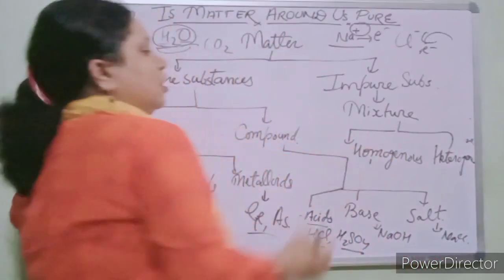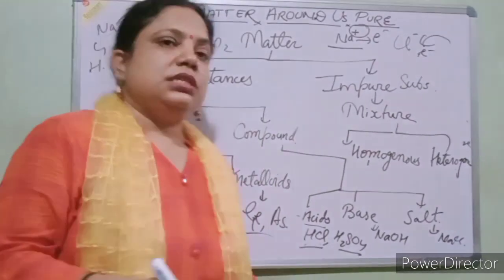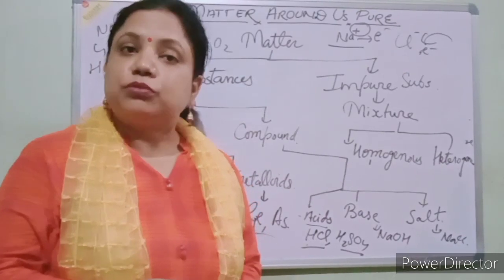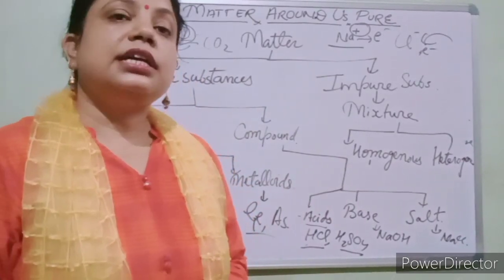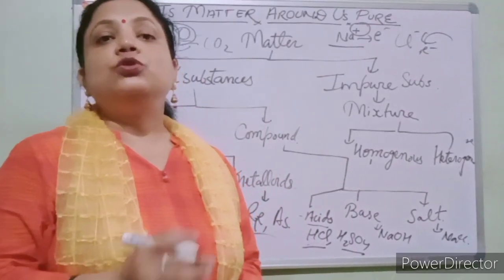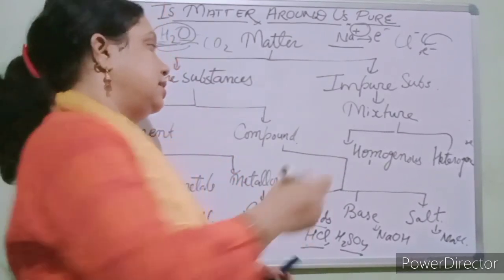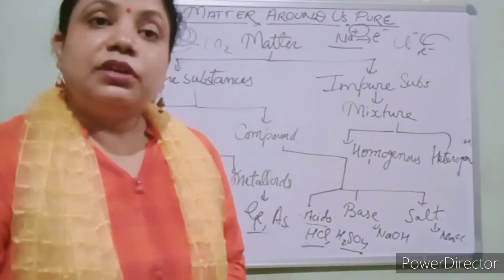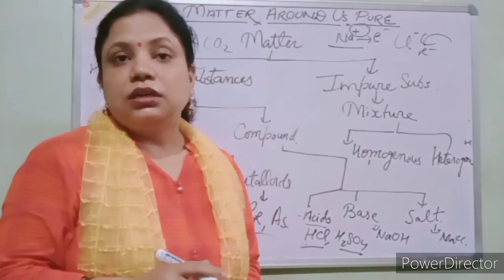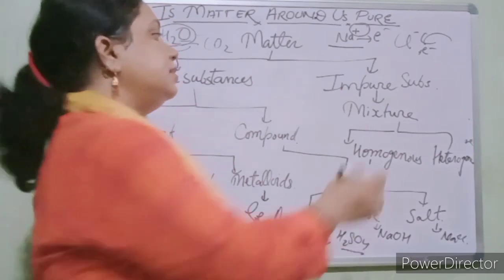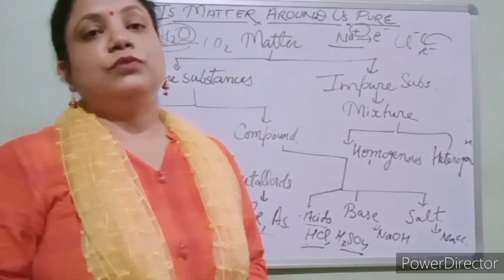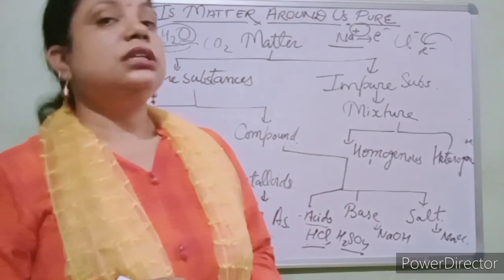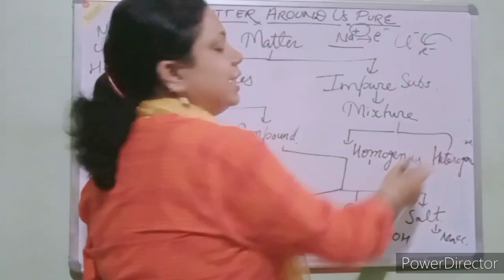Homogeneous, students, means having uniformity in composition, and there are no visible layers. Heterogeneous means having separate layers. Clear? And they are non-uniform in nature, which is known as heterogeneous.